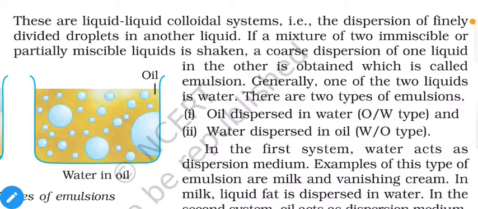There are two types of emulsion depending on the quantities. These two types mainly depend on the quantity of liquid. The higher quantity liquid will behave as the medium, and the lower quantity liquid will behave as the phase. First we have oil dispersed in water, the oil-water type, and water dispersed in oil, or the water-oil type. In the first category, oil dispersed in water, we have a higher quantity of water, so it will behave as the medium, and a lower quantity of oil, so it will behave as the phase. In the second category, we have a higher quantity of oil, so it will be the medium, and a lower quantity of water, so it will be the phase.